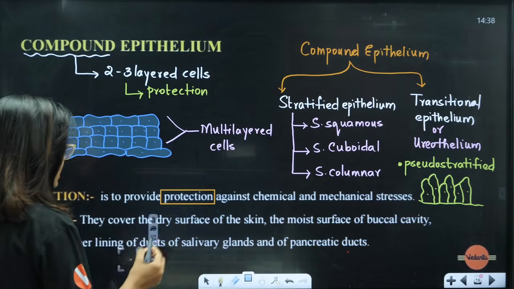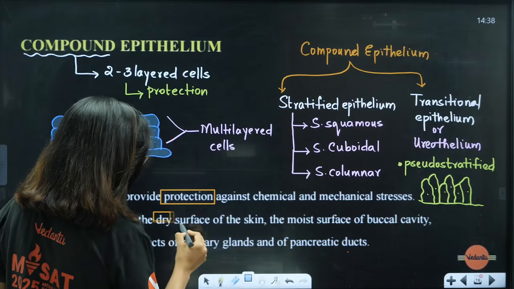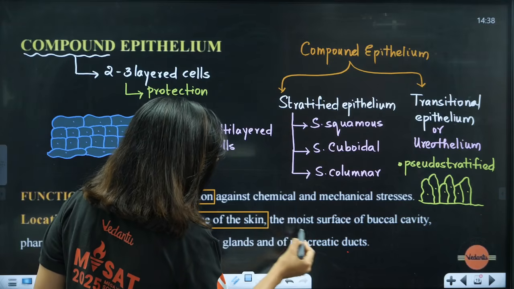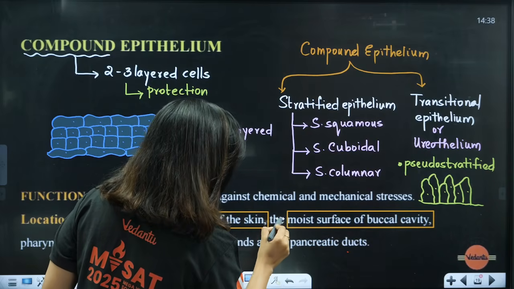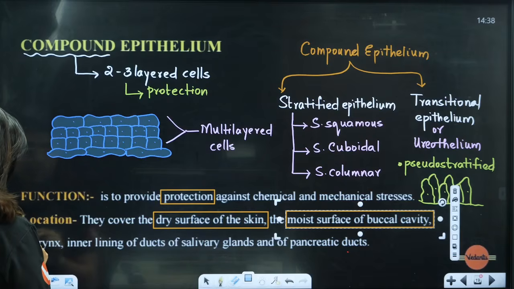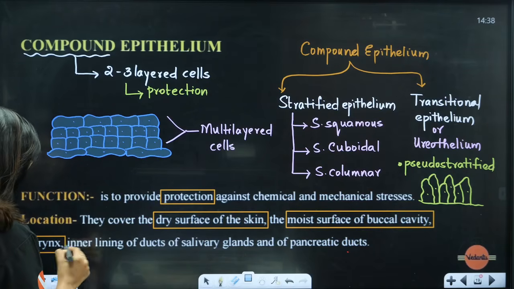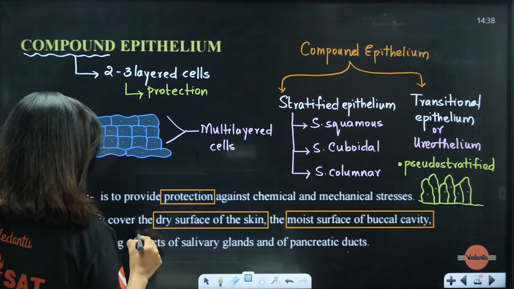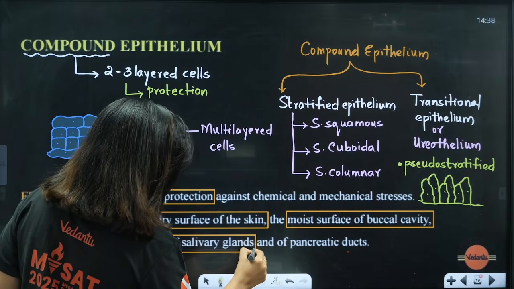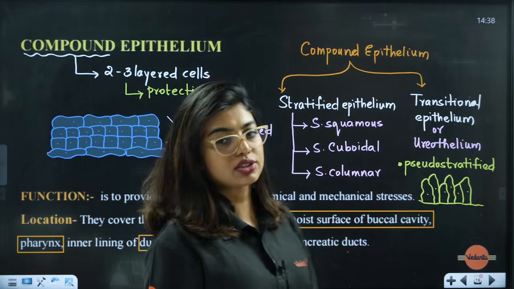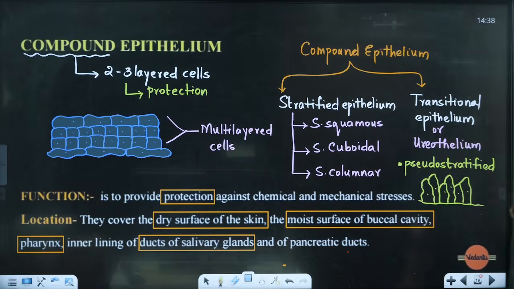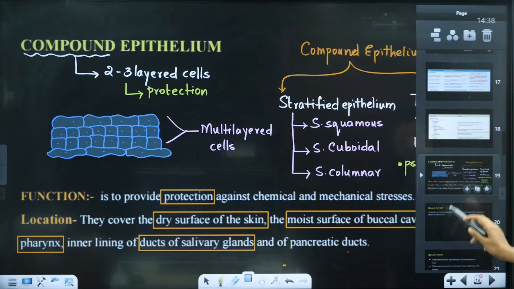They cover the dry surface of the skin. So here only they say about keratinized. Dry surface of the skin, moist surface of the buccal cavity, and then they also line the pharynx, inner lining of the ducts of salivary gland, and the pancreatic ducts. So they are present in almost so many ducts and cavities. Clear? This is done. So this is your compound epithelium.